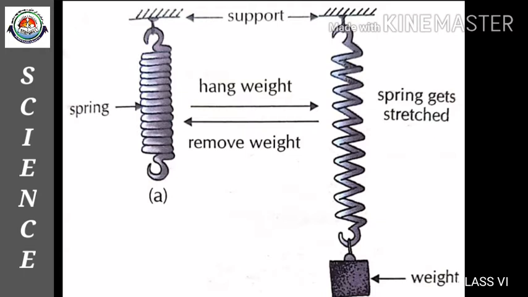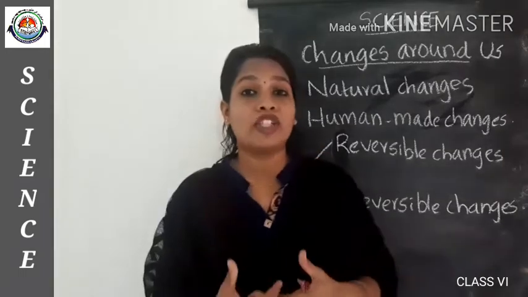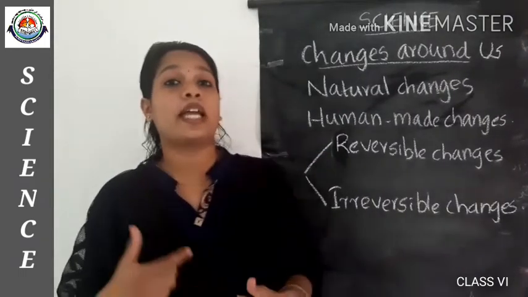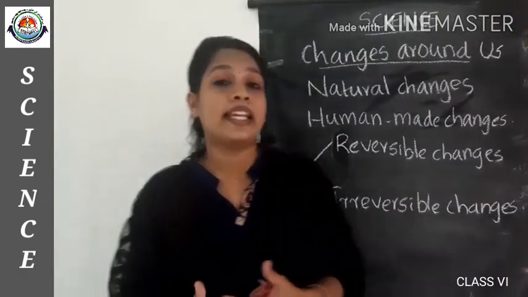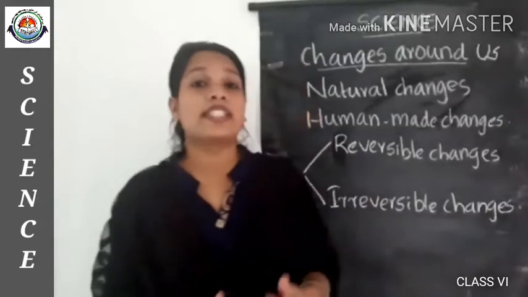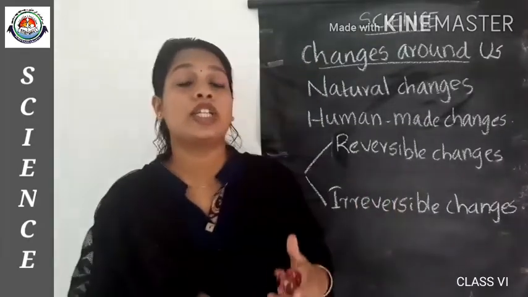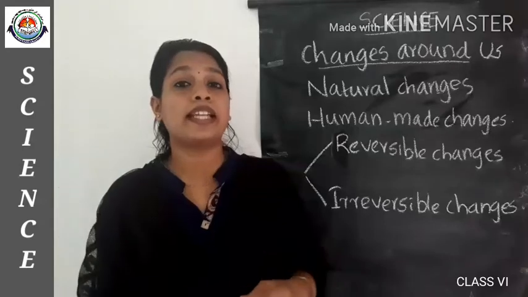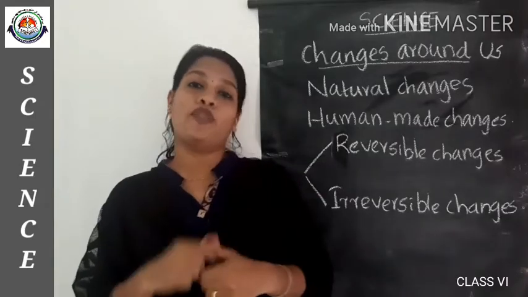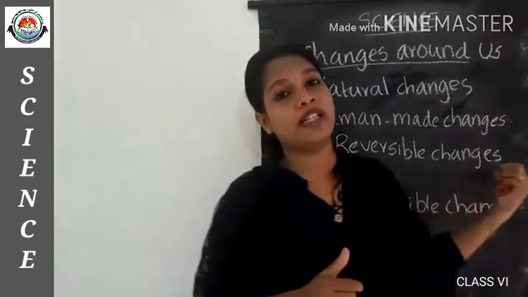So we can conclude that the stretching of the spring is a reversible change. What is a reversible change? A change that can be reversed easily by reversing the conditions to obtain the substance in its original form is called a reversible change.